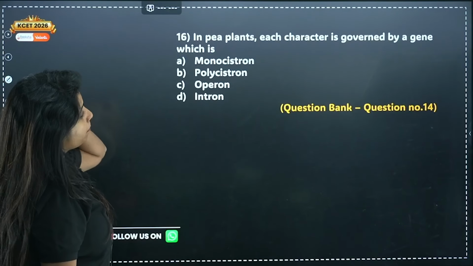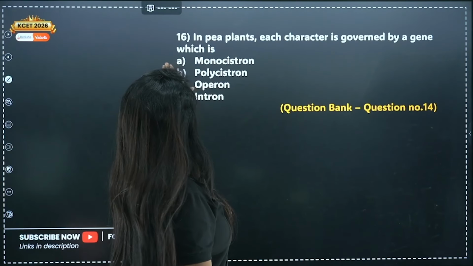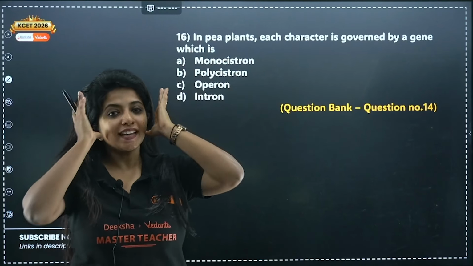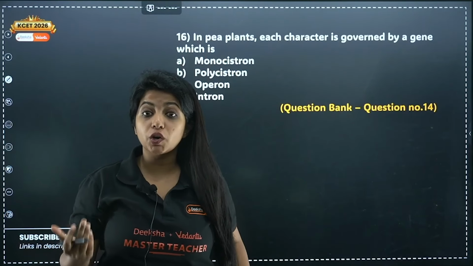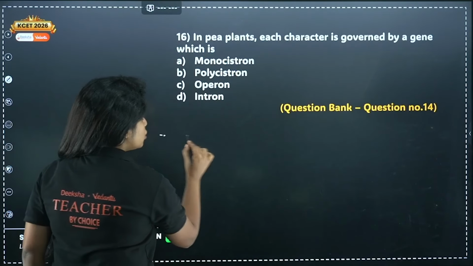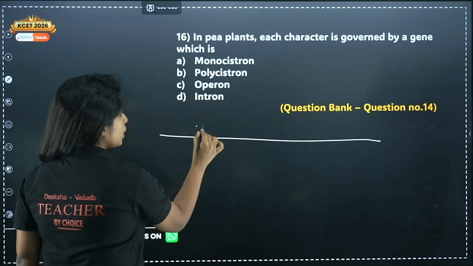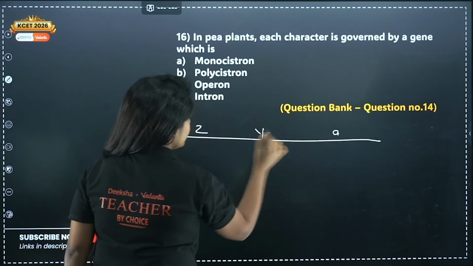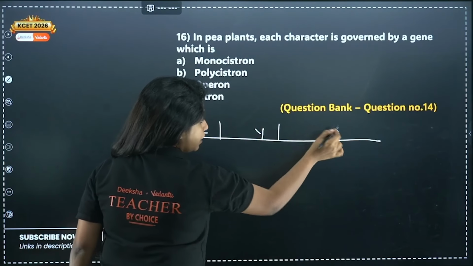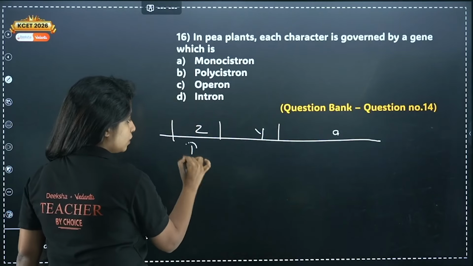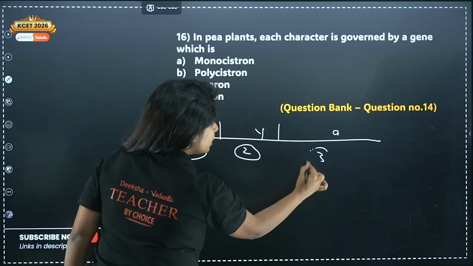Next, in pea plants, each character is governed by a gene which is... So my dear children, in Escherichia coli, we saw that a structural gene is made up of Z, Y, A. So there are multiple genes. If I put it into 3 things, there is gene 1, gene 2 and gene 3.